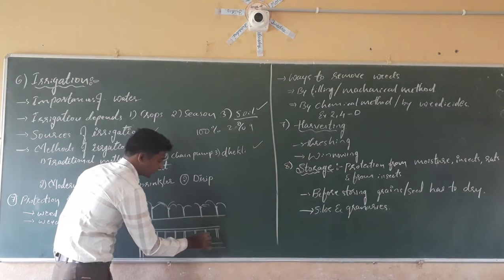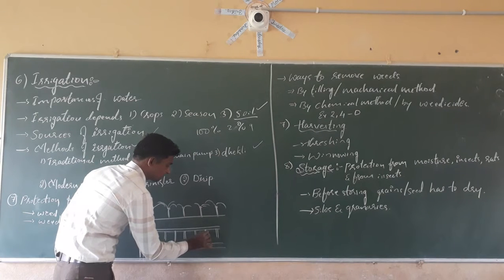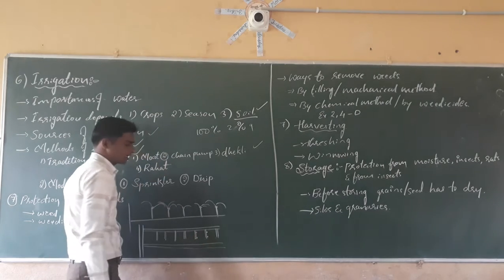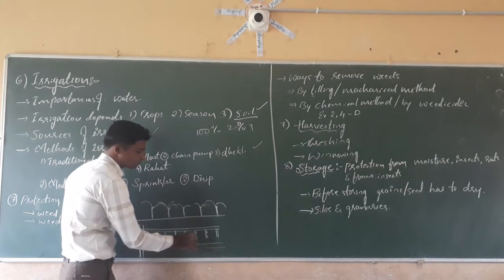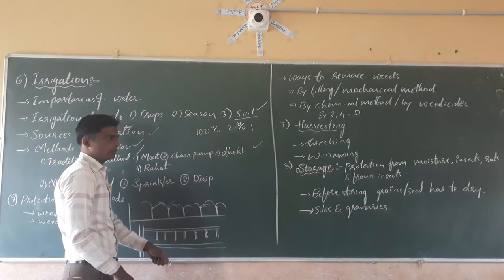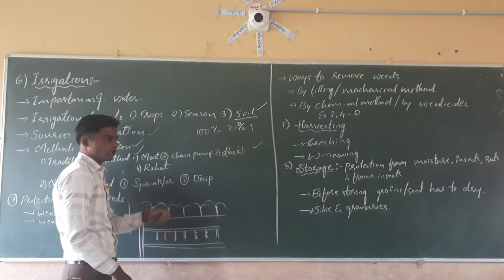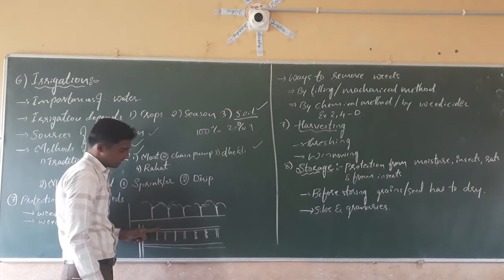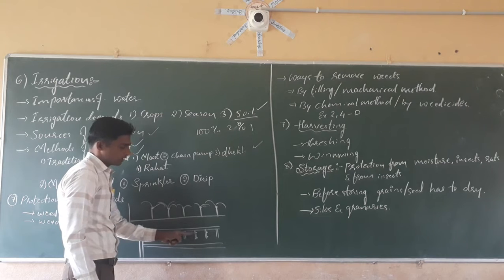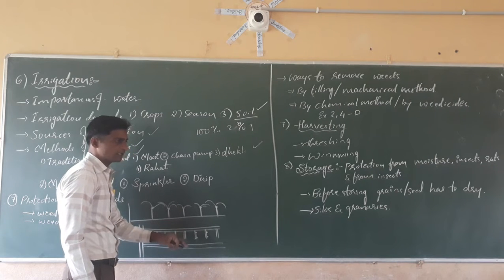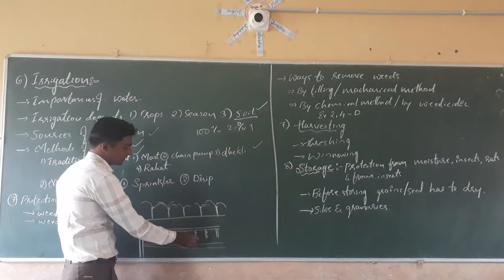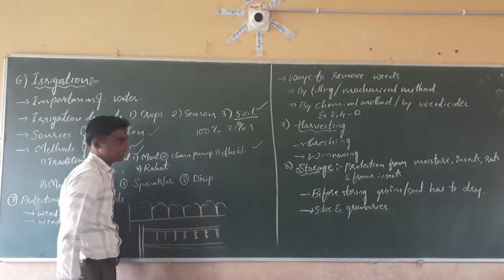For example, if you are growing a plant here, the stem of the plant is here. By making a hole here at the region of the stem, water will come out drop by drop, regularly, from the hole in the pipes, at the region of the stem, and gives the water to the plants exactly at their place.